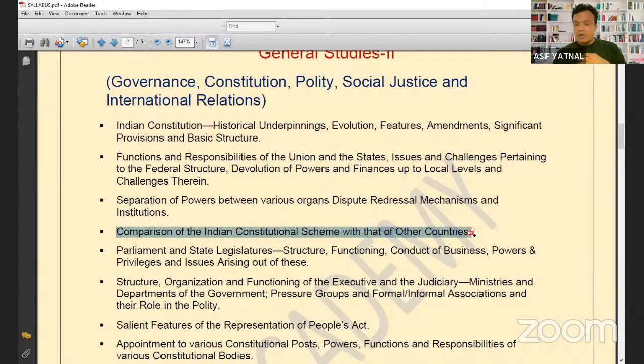अब यहाँ पे आप क्या करेंगे, you will write a comparison of Indian constitution with others, मतलब कौन से. If I see the trend of the questions which have been asked in the last 4 to 5 years, majority of the time the Indian constitution has been compared with France. I don't know why. Like in 2020 mains exam there was a question: discuss the important features of Indian secularism versus French secularism. इंडिया के सेक्युलरिज्म और फ्रेंच सेक्युलरिज्म में कंपैरिजन उन्होंने पूछा था. And this year they asked to compare the election of the President of India with the French presidential election.